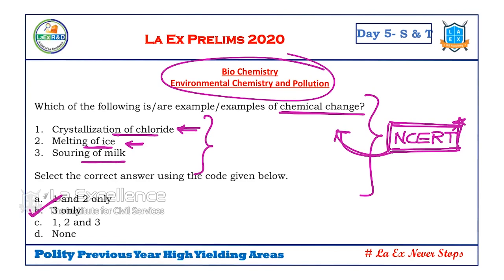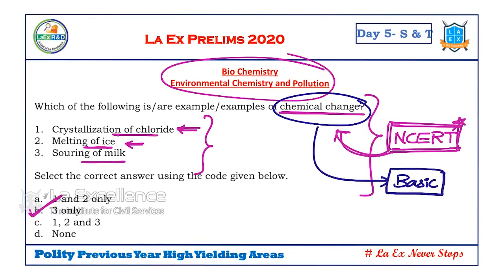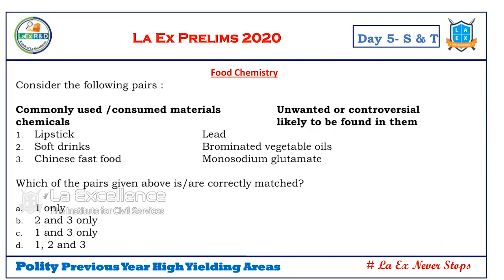There are certain chapters in chemistry which require chemical equations, etc. You don't need to remember them. Remember the applications. We don't need to remember every detail of what happens in a chemical change. But if we know that basic concept, we can apply it to many areas like this. So this is again a simple question given from NCERT.